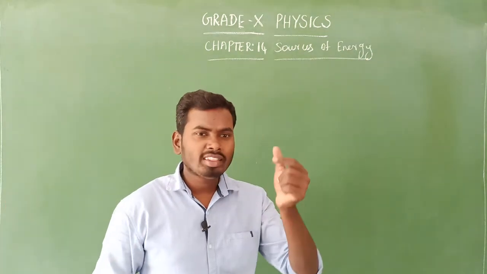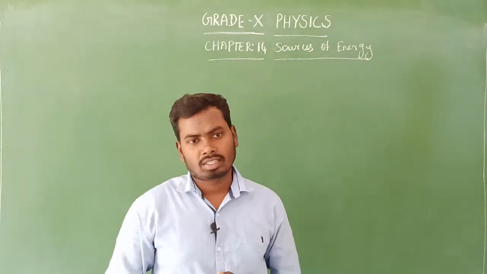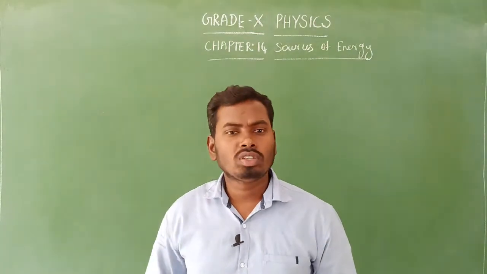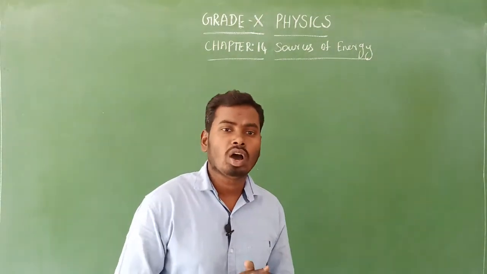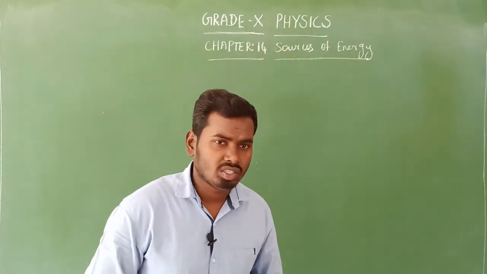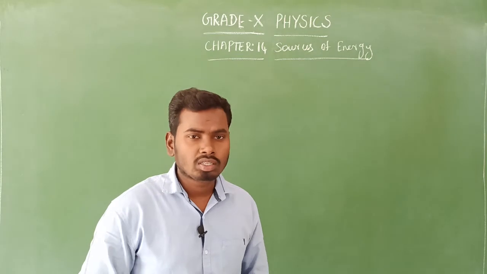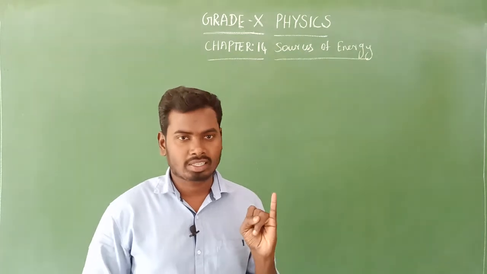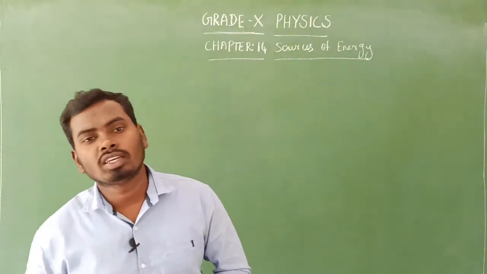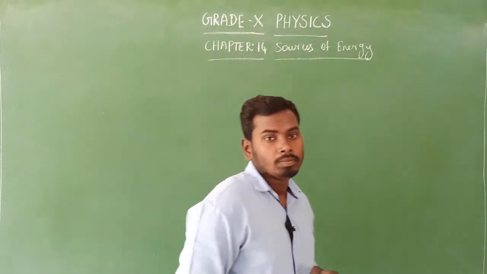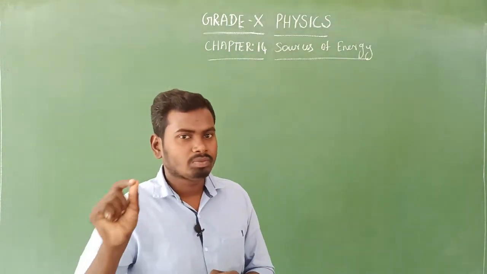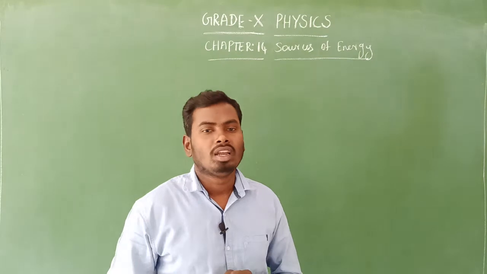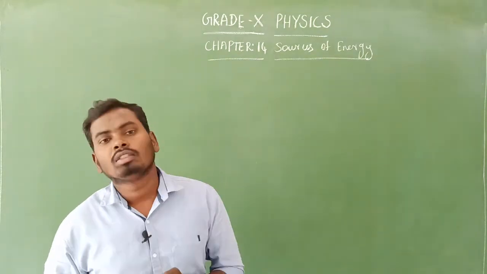Am I right? Yes. So what are the aspects? First one, the source should release the required amount of energy. That is the first aspect or criterion. Second one, what is that? Yes, that source should cause less or no pollution in the environment.